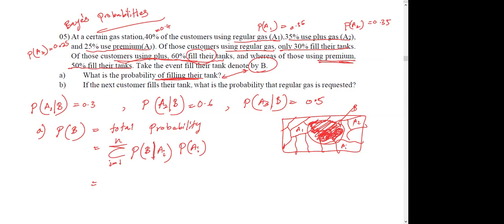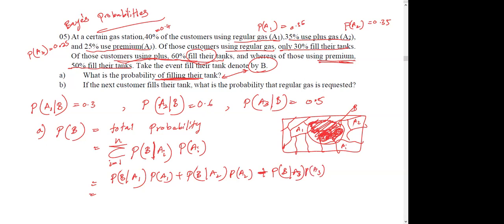So for this case, I can rewrite this because you have just 3 events. It's easy. I can write probability of B given A1 times probability of A1, plus probability of B given A2 times probability of A2, plus probability of B given A3 times P(A3).